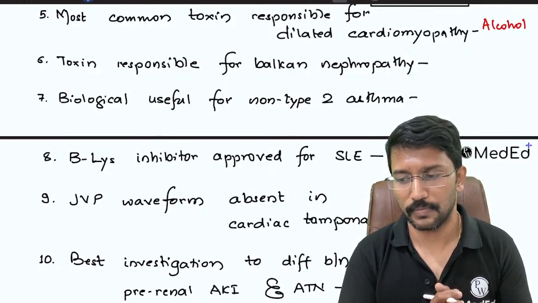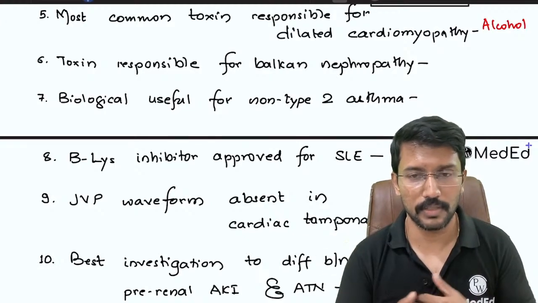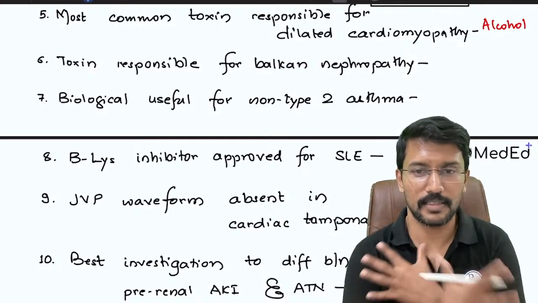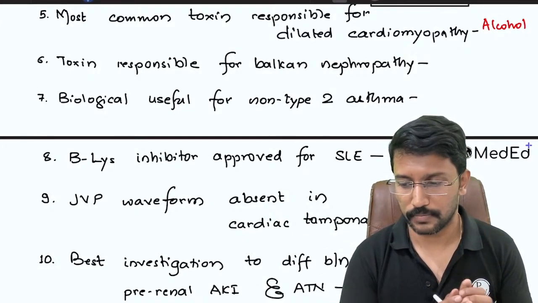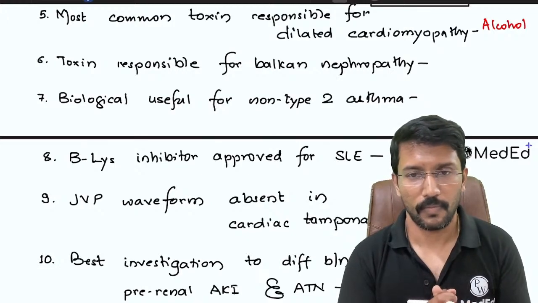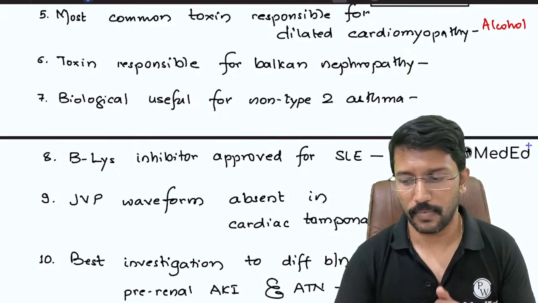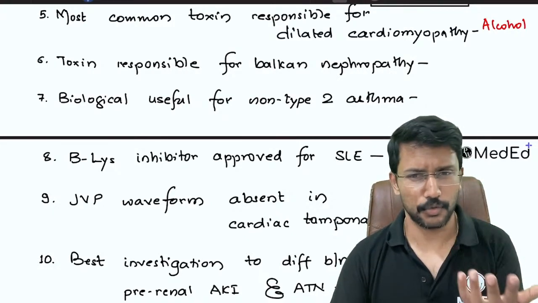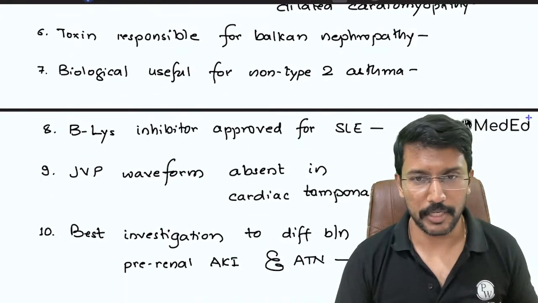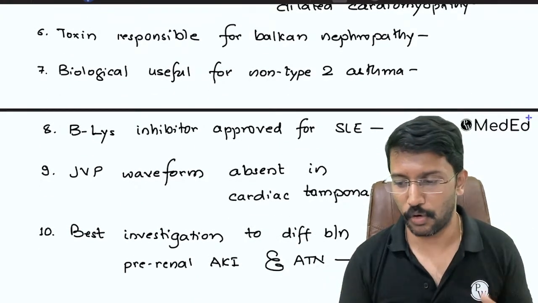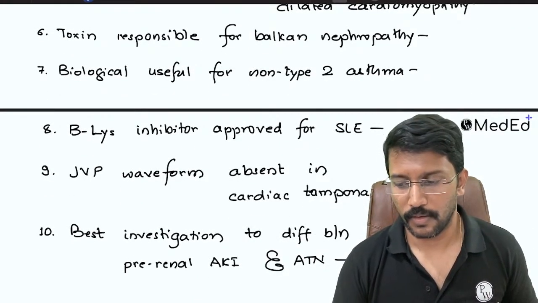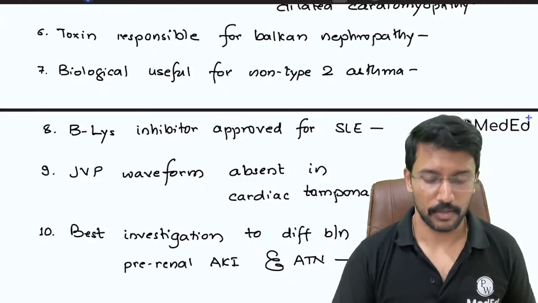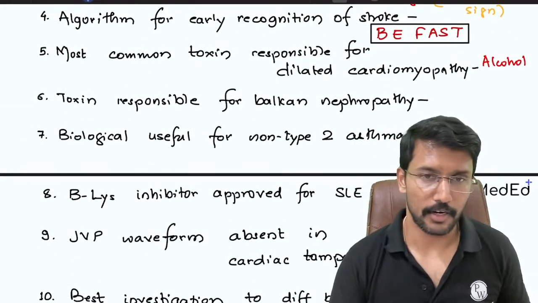Any other toxin? I'll give you a clue. When you take this toxin, you can feel that there are insects crawling on the body. Where do we get that? That's again a usual psychiatric question. Some intoxication and the patient feels that insects are crawling on the body. Right, that is cocaine. Cocaine can also cause dilated cardiomyopathy.